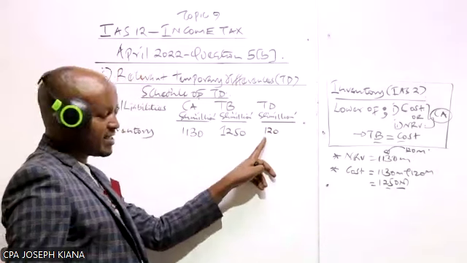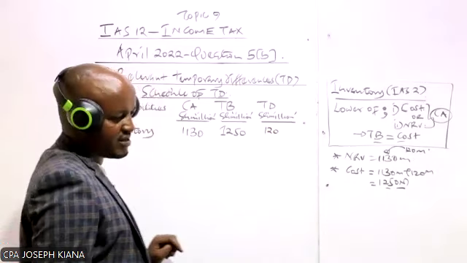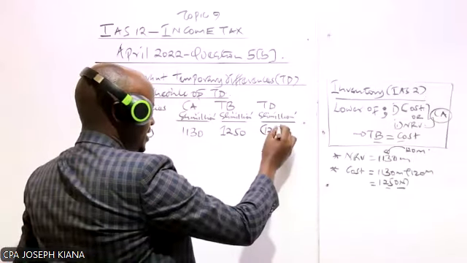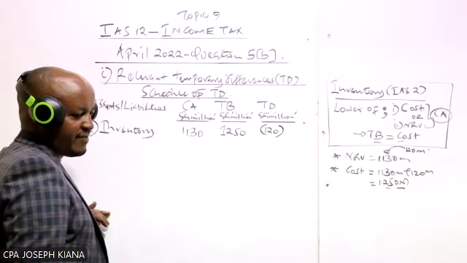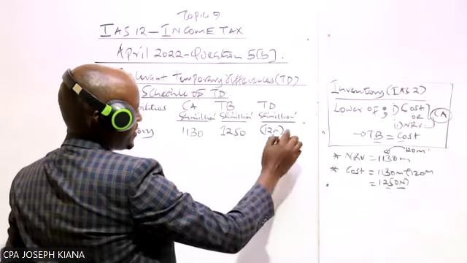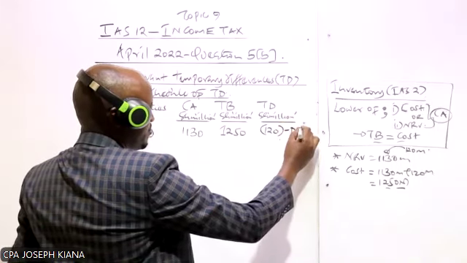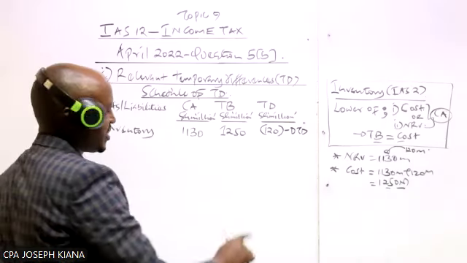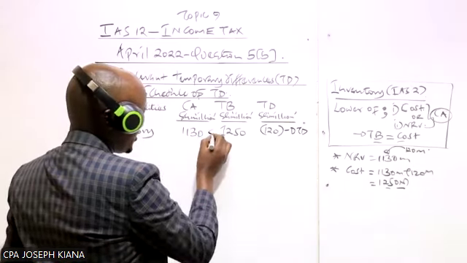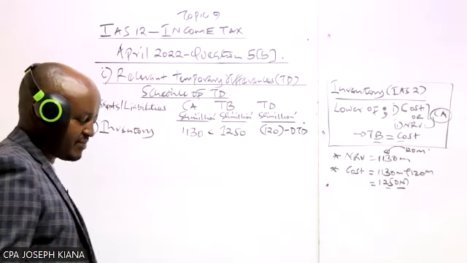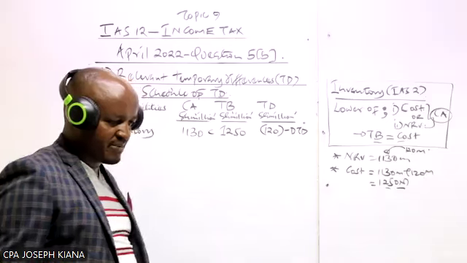But this 120, is it a positive or a negative? These are negative. Being a negative, it means that this temporary difference is a deductible temporary difference, because you can see the carrying amount is less. So we are done with that particular point number one. Let's move to point number two.